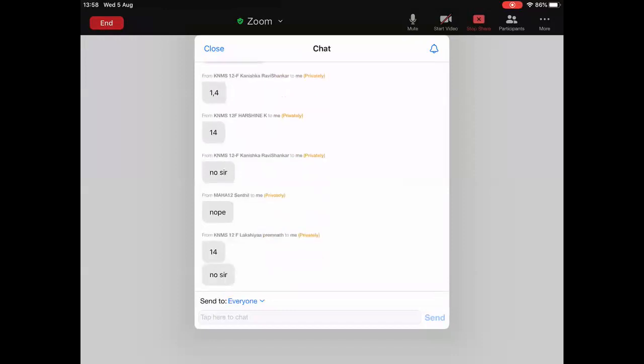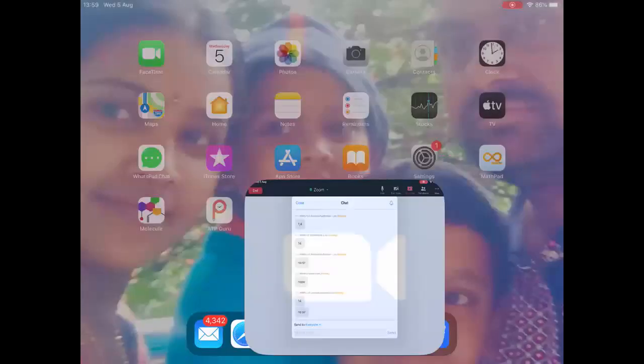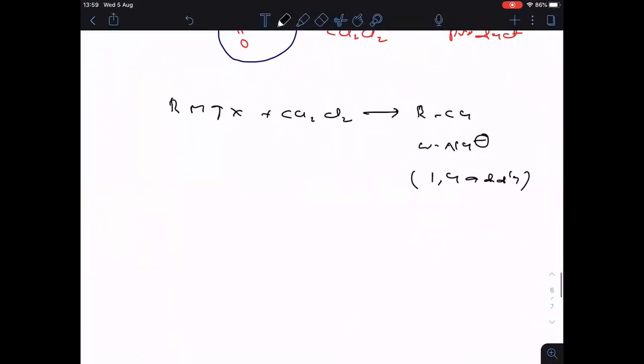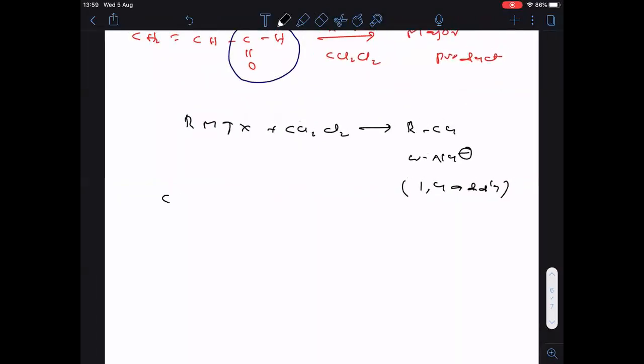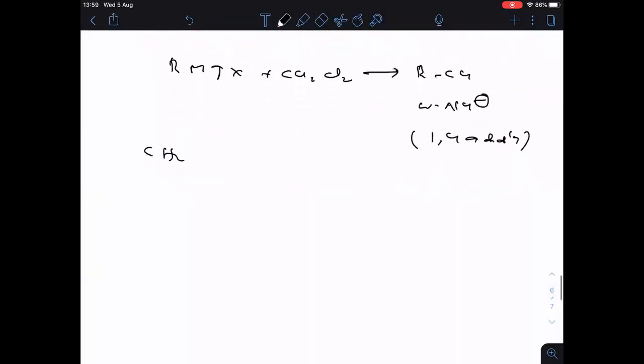Why? Because nucleophile is weak. Weak nucleophile will do 1,4 addition product. So now write the answer. Then what is the product? What is the product you write now? So here I am writing the answer. If anyone wants to cross check, you can. Here I am writing the answer. CH2, R, 1,4 addition.